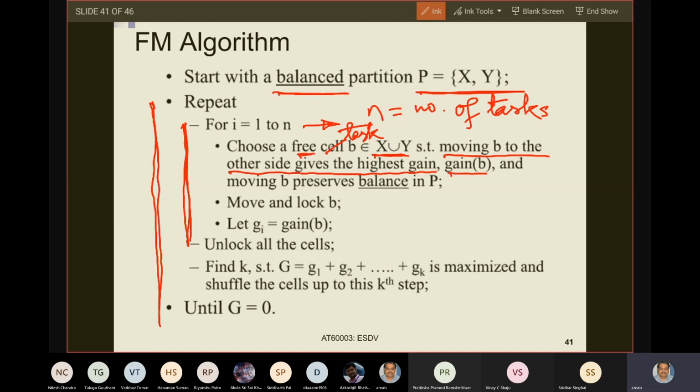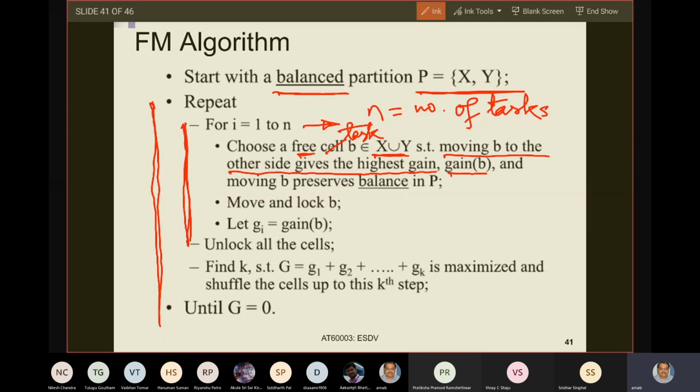Now, what do you mean by gain? Gain in terms of improving the software execution time cost. For the problem at hand, gain in terms of minimizing the software execution time cost. So you understand that for any given partition, the initial partition, let us say P equals X comma Y, it has a given software execution time cost, right? The partition cost is equal to the total execution time cost of the tasks currently allocated to software. So that is the current software execution time cost.